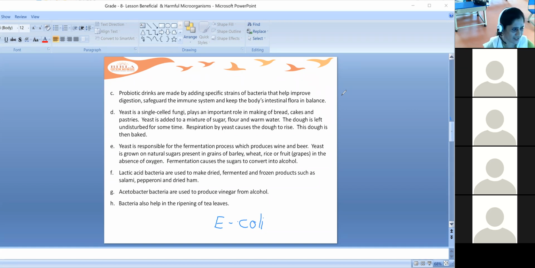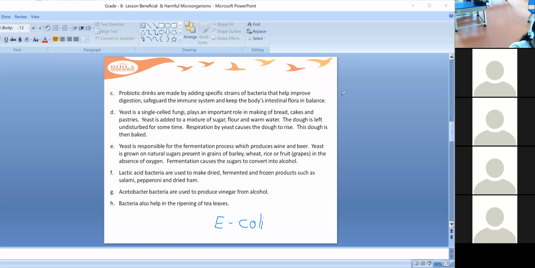When yeast is added in the production of wine and beer, it is grown in the absence of oxygen. When the yeast is added to the barley or fruits like grapes, the fermentation process takes place.